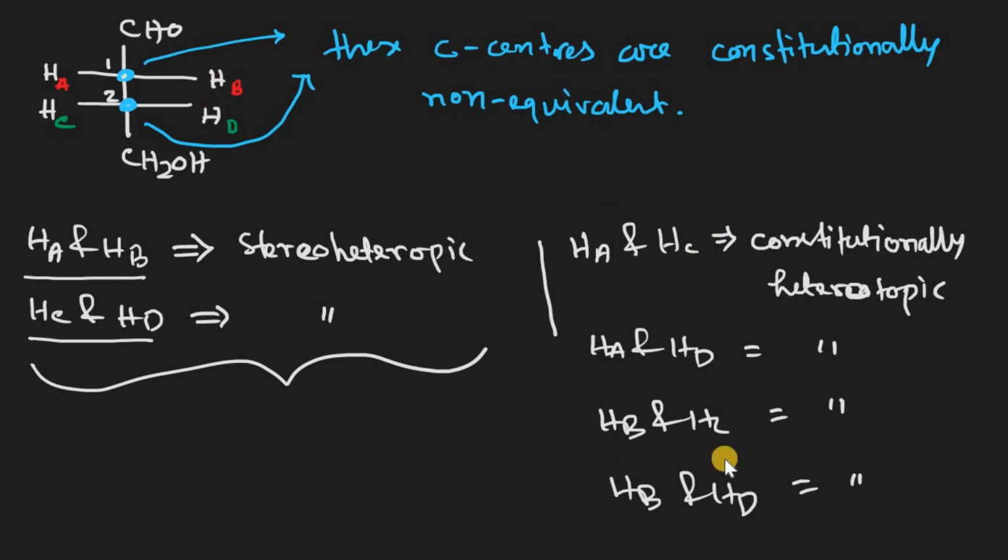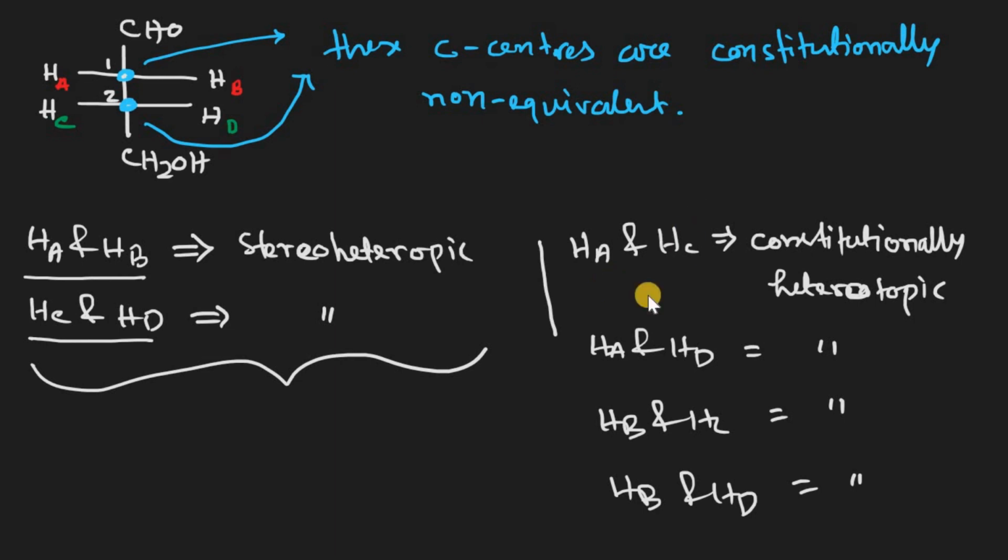In these four pairs we cannot determine the topicity. To determine the topic relationship, the first and foremost condition is that the ligands must be homomorphic. All are hydrogens, it is clear. Now the ligands must be stereoheterotopic, and here HA and HB are stereoheterotopic, and HC and HD are stereoheterotopic.